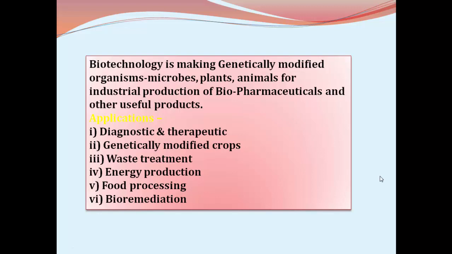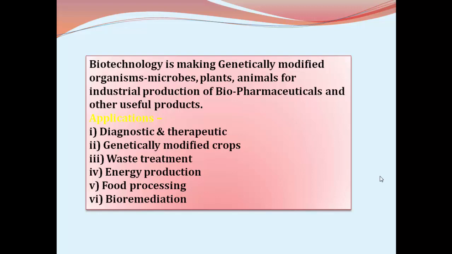So biotechnology is making genetically modified organisms such as microbes, plants, animals for industrial production of biopharmaceuticals and other useful products. The intention of the biotechnology is for the production of more superior organisms, particularly with respect to agriculture, biopharmaceutical industries, and even other fields also.